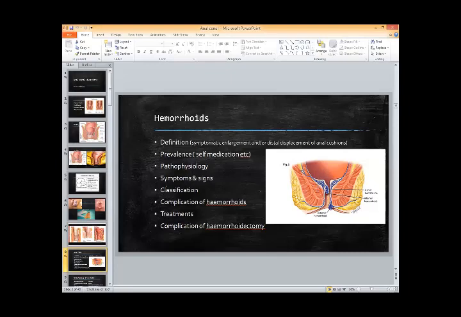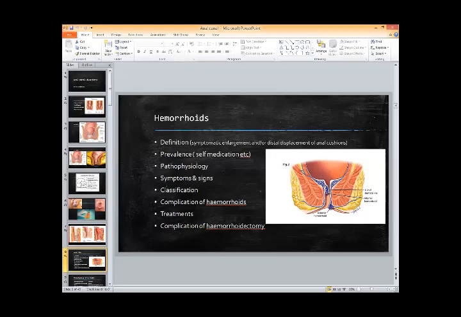So what is the actual prevalence of hemorrhoids? This is very difficult to know because not all the patients would come to you due to various reasons. And in our culture, avoiding doctors or practitioners for private parts problems is quite common.